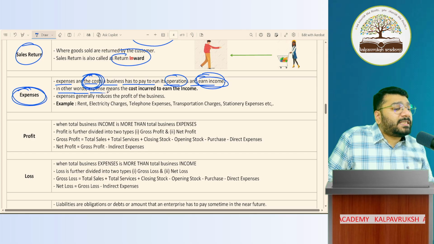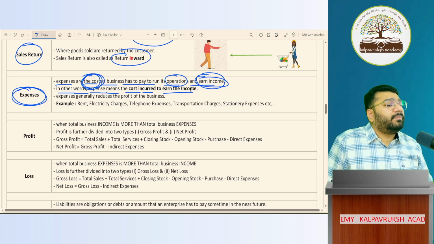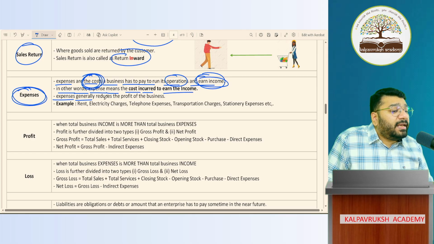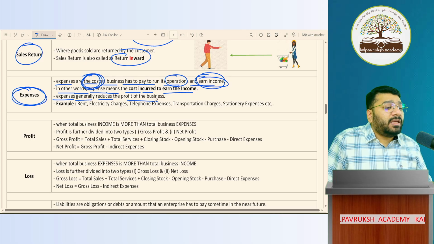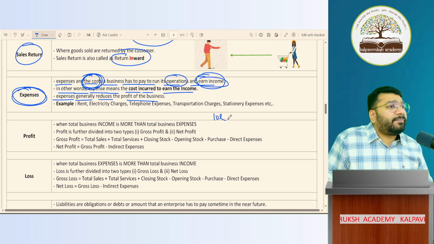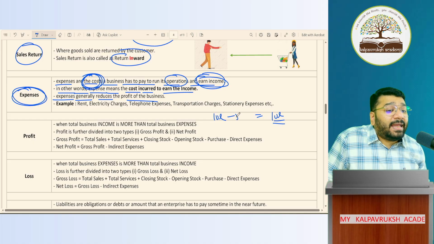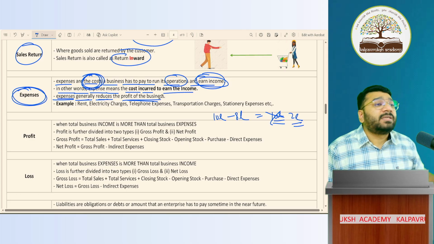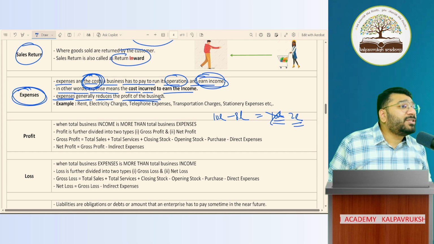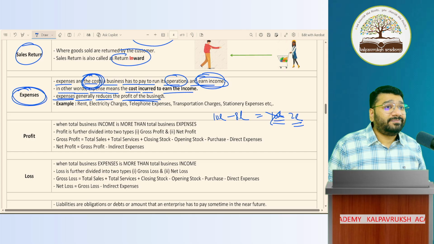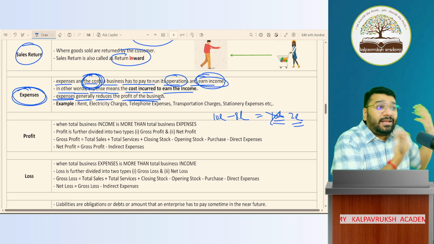In other words, expense means cost incurred to earn the income. Expenses generally reduce the profit of the business. Why? Because my income is 10 lakh. If I don't minus expenditure, what is my profit going to be? 10 lakh. But the moment I minus expenditure of 8 lakh, my profit reduces to 2 lakhs. So expenses generally reduce the profit of the business. Is it good or bad? It's good. Expenses are good because anyways you have to incur that money.